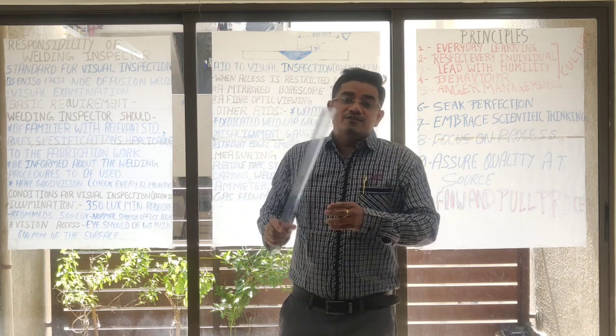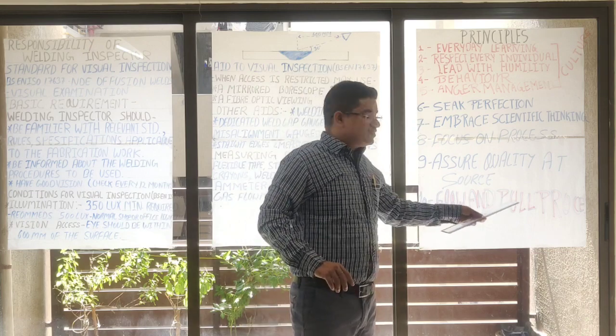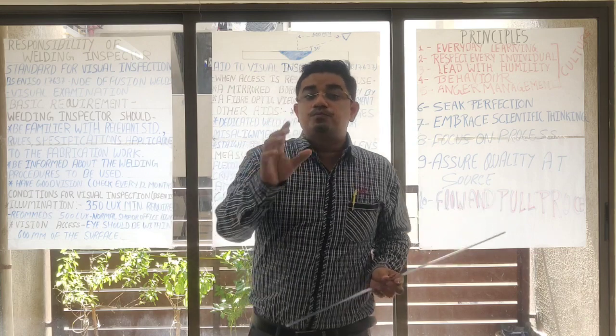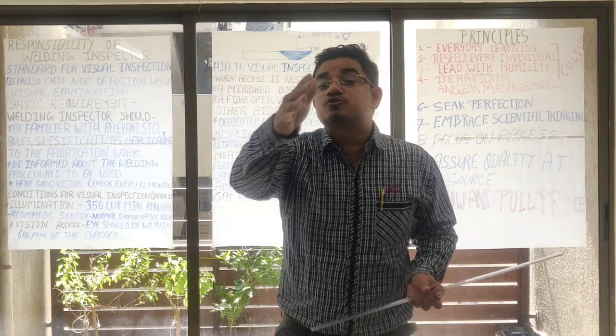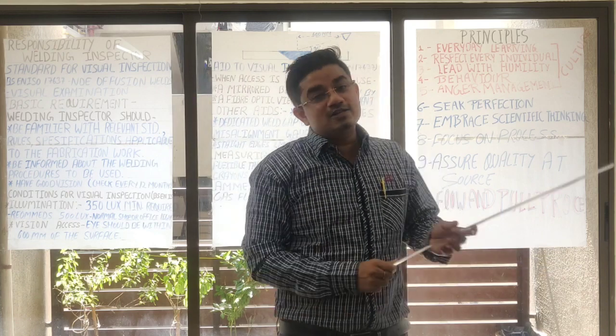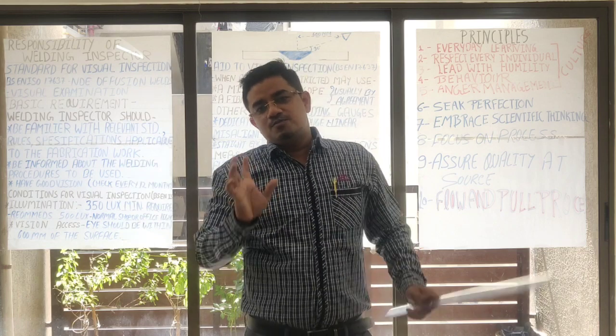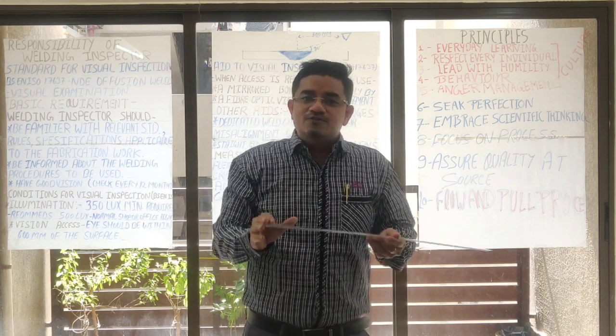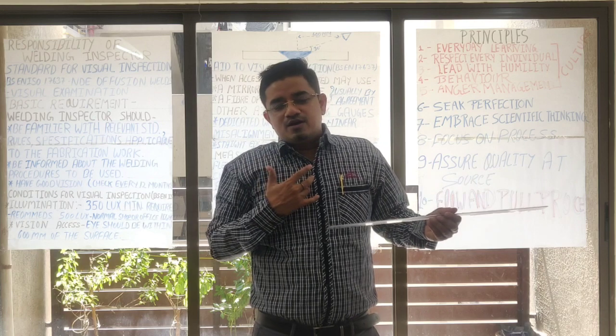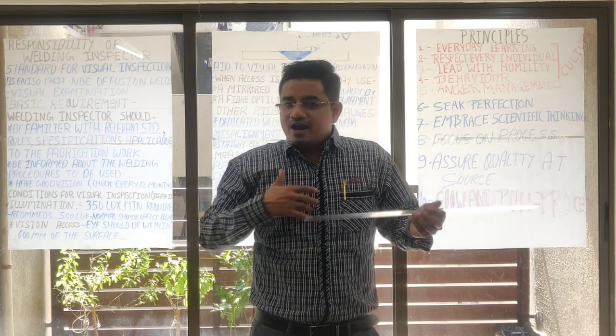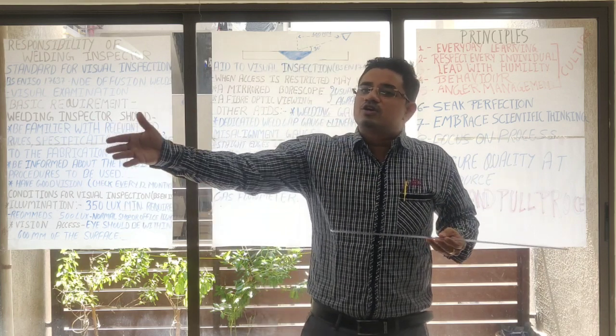And friends, the second point is the pull process. Pull process is just the opposite of the push process. Before understanding the pull process, let me explain what the push process is. Push process is a process in which, suppose I am one department and after me one more department is there.